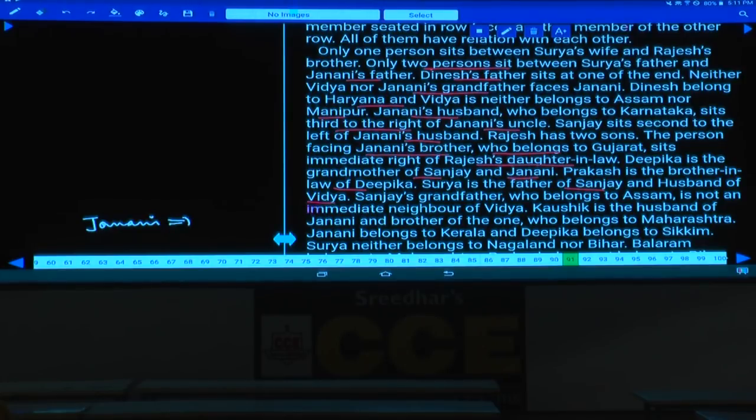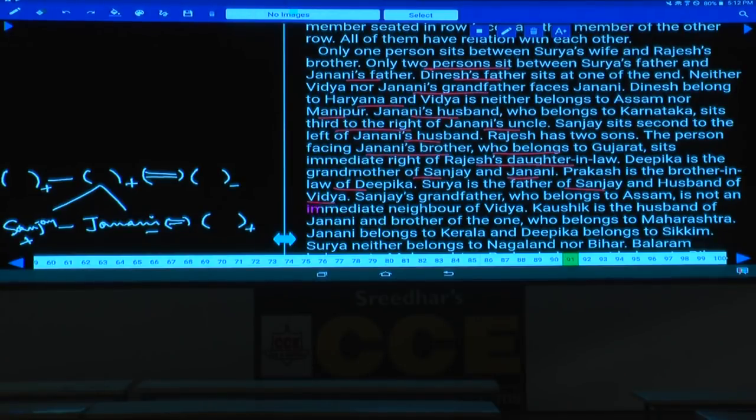Now Janani has a husband as well. Janani is a female, and at the same time Janani has a brother. Who is the brother? Sanjay is the brother of Janani, isn't it? Now Janani has a father, and Janani has an uncle as well. This person got married. And Janani has a grandfather and grandmother.